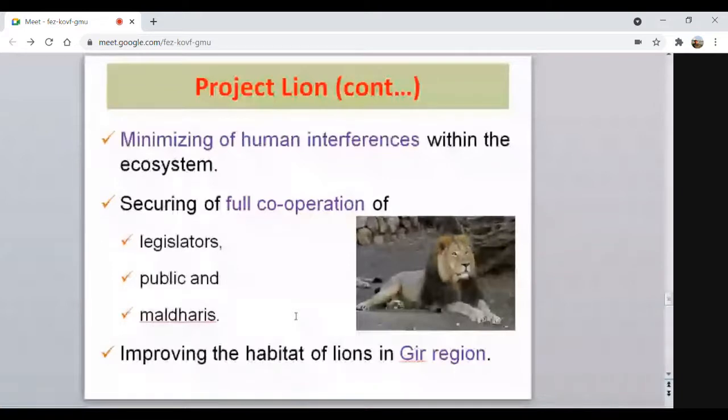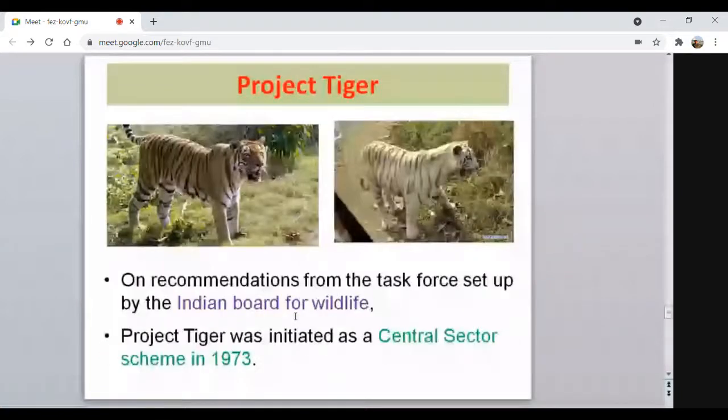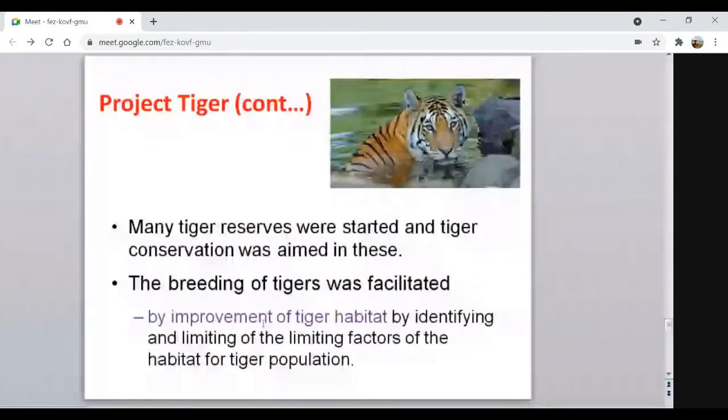Then coming to the Project Tiger here. The Indian Board for Wildlife recommended this tiger project because our tigers, especially the white ones, are decreasing in number, they are endangered, and very few are available in the country. This Project Tiger was started in the year 1973. Then many tiger reserves were started and tiger conservation was aimed at in this.